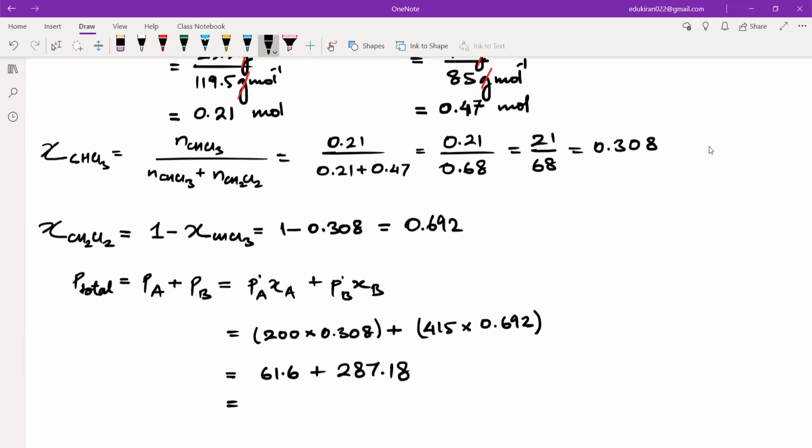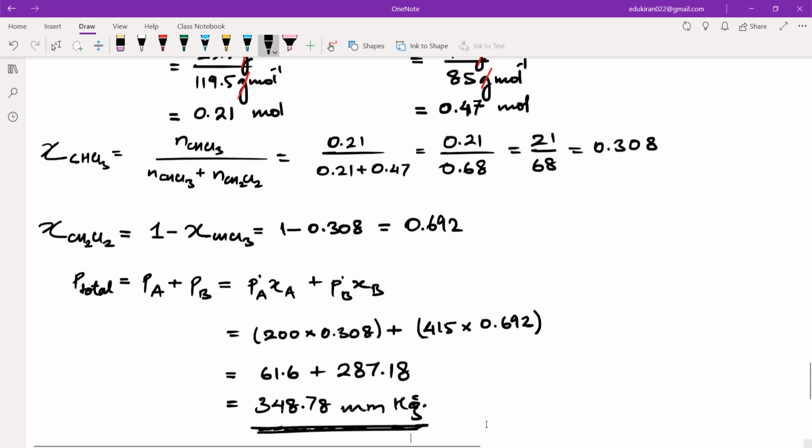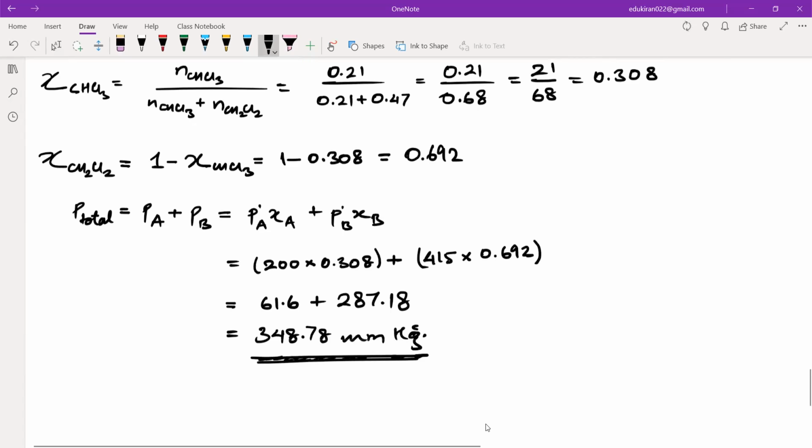So this will be equal to how much? 348.78 mm of Hg. Okay. Done guys, yes or no, please tell me. Yes.